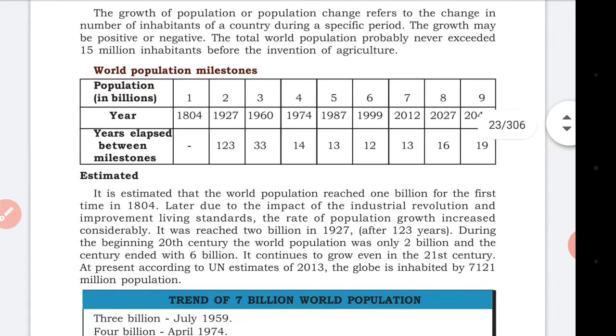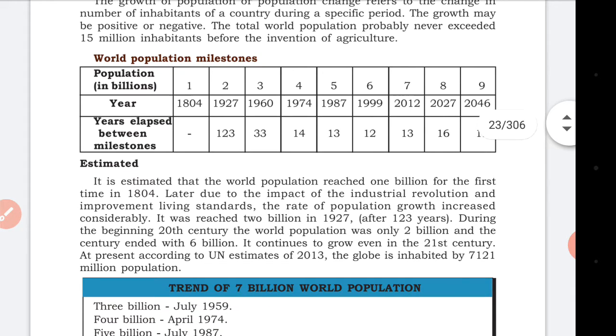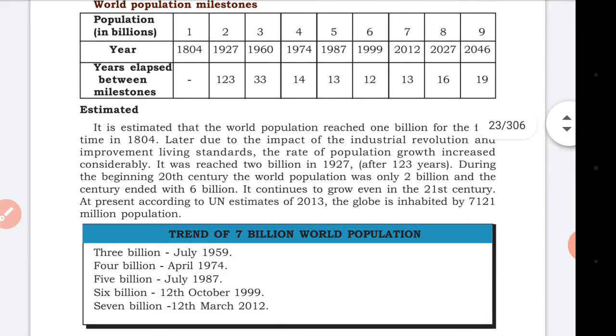World population milestones in years: in 1804, not a much preferred milestone. In 1927 it was 123. It was a milestone. In 1960 there was not much population increase, that was a smaller one. In 1974 it is 14, in 1984 it was 13, in 1999 it was 12, in 2012 it is 13, to 2027 it is maybe estimated 16, and 2046 it is 19.